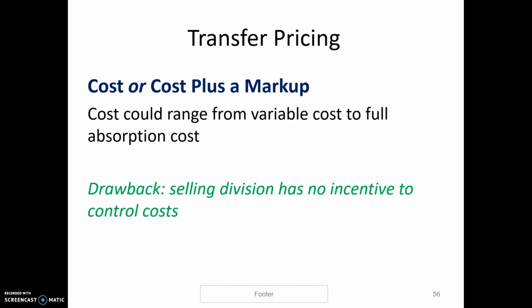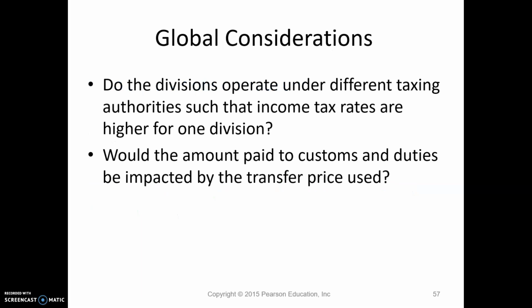The drawback to this, the selling division has no incentive to control costs. If we just have a blanket policy that costs are covered, then they don't need to control the costs. Something that comes into play are global considerations. If we have different tax rates in different divisions, sometimes the transfer price will be structured so that the operating income of the division in the lower taxed place is being increased.